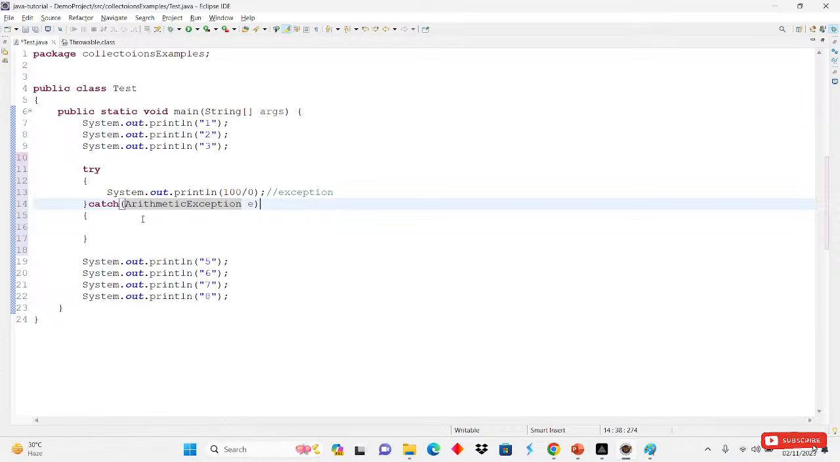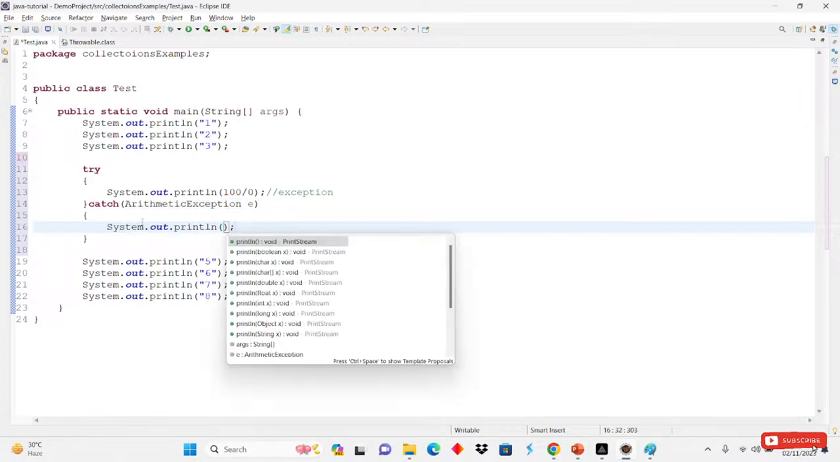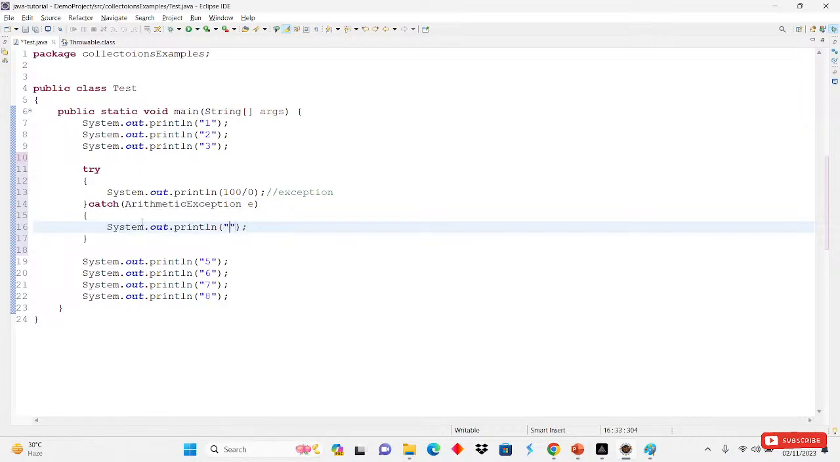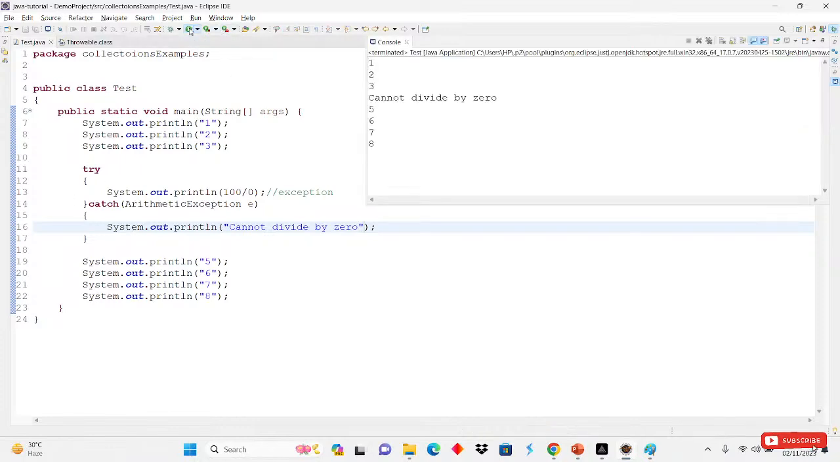So now ArithmeticException is coming, so I am writing ArithmeticException here, and System.out.println with "cannot divide by 0" this time. Now if I run this, what output will we get? See here: 1 2 3, then cannot divide by 0, then 5 6 7 8.